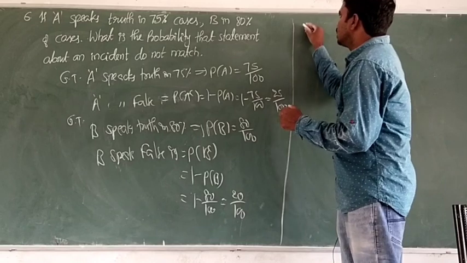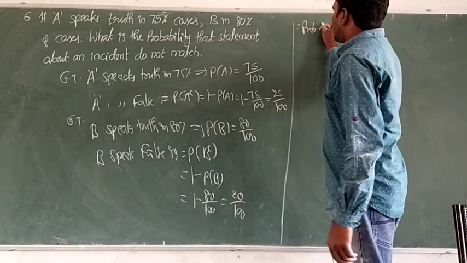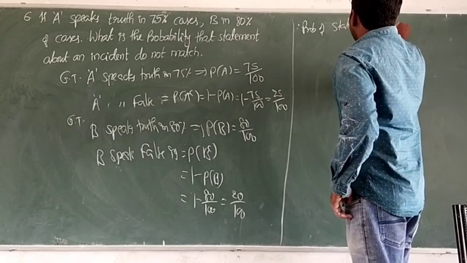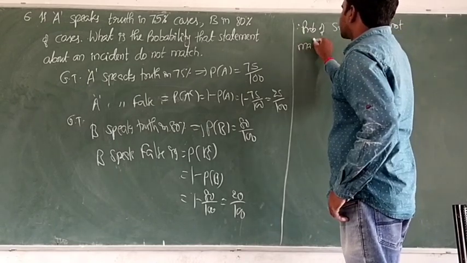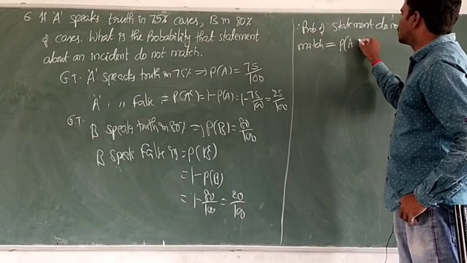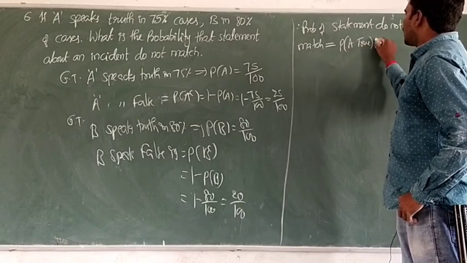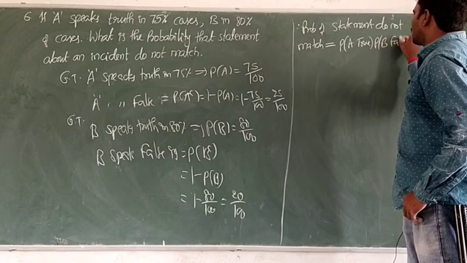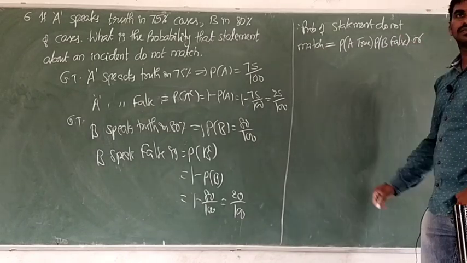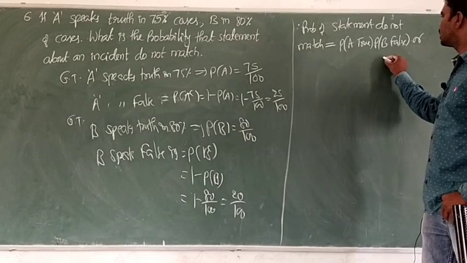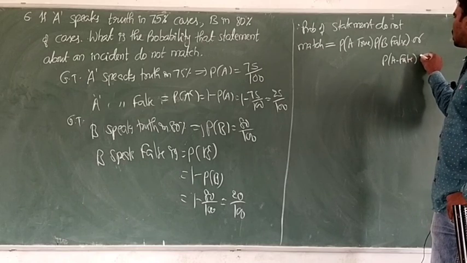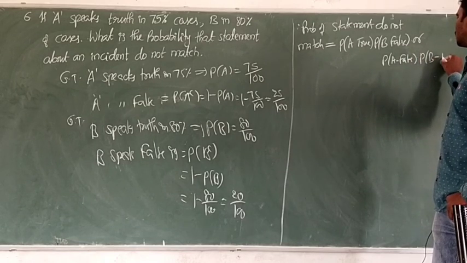So that's why, therefore, probability of statement do not match is equal probability of A speaks true, at that time B speaks false, or otherwise probability of A speaks false, probability of B speaks true.